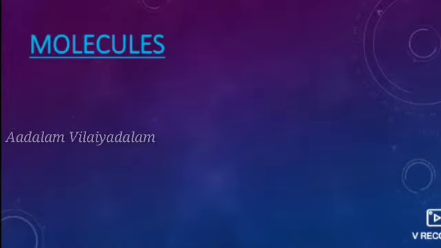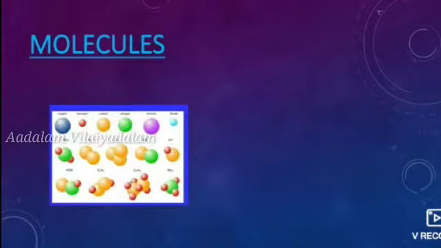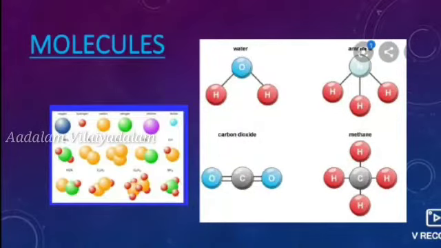Next, molecules. We know atom is a small unit, and 2 or more atoms combined together form a molecule. That is, 2 or more atoms combined together to form a substance is known as a molecule. For example, water is a molecule and it has 2 atoms of hydrogen and 1 atom of oxygen. So totally it contains 3 atoms, so it is known as a molecule.